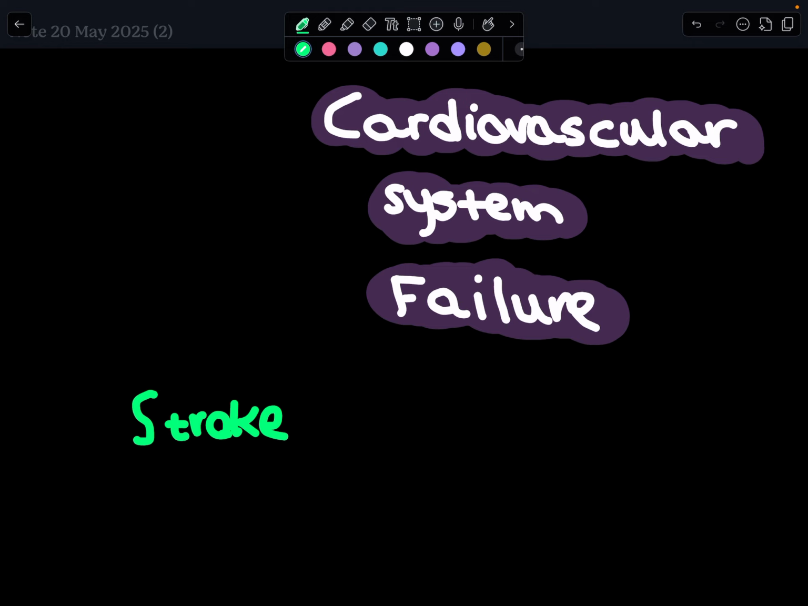Well, let's start by talking about stroke. So, what's a stroke? What kinds of stroke do we have? We have hemorrhagic and ischemic. Explain what that means.